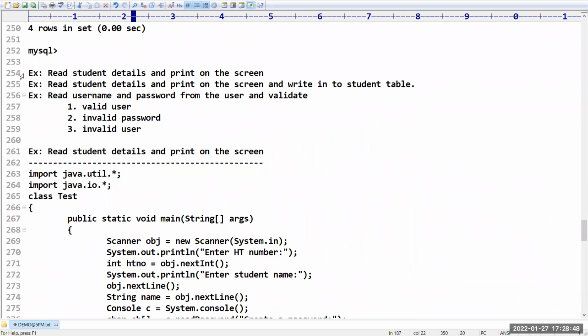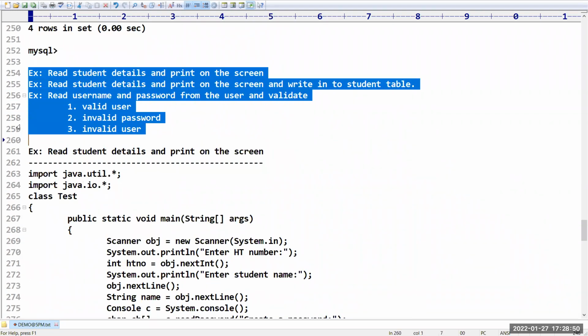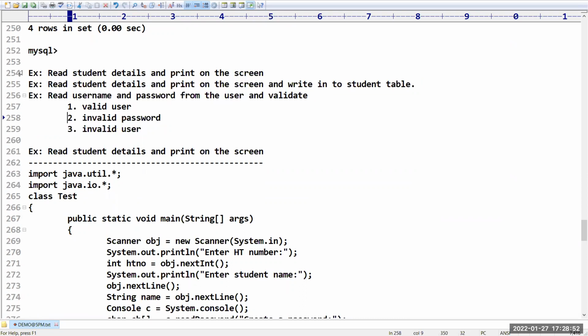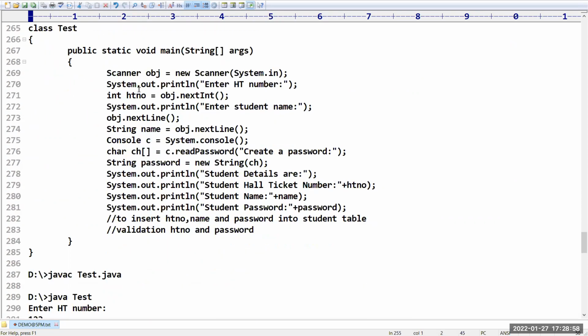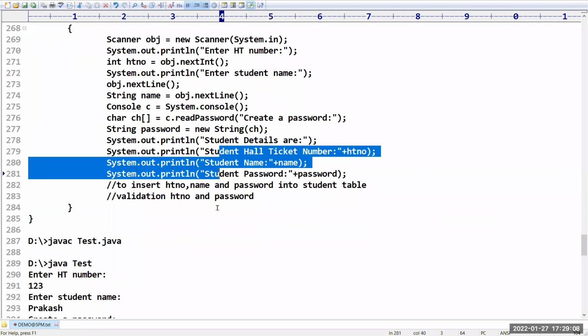Now, sir, we have three applications. We need to write the program for this. What is the first application? We have to read the student details and print them on the screen. Sir, I prepared this very clearly. How to take a user name from the user, that is hall ticket number, then student name and then password. Those three pieces of information I displayed on the screen.